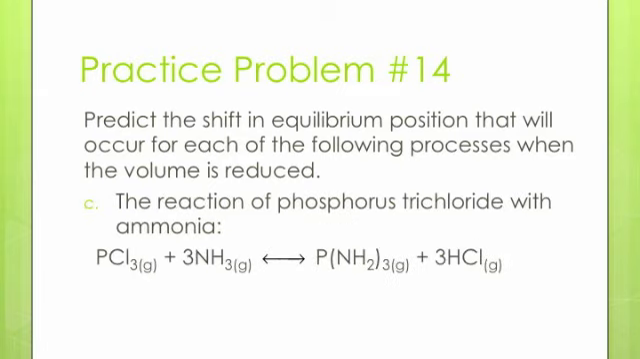Part C, the reaction of phosphorus trichloride with ammonia. PCl3 gas plus 3NH3 gas yields PNH2 gas plus 3HCl gas. In this reaction, there are 4 moles of gas on both sides of the reaction. Both sides will take up the same amount of volume, so reducing the volume of the overall reaction will have no effect. No shift takes place.